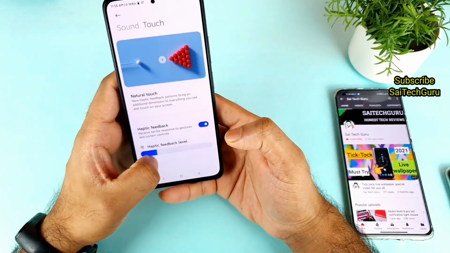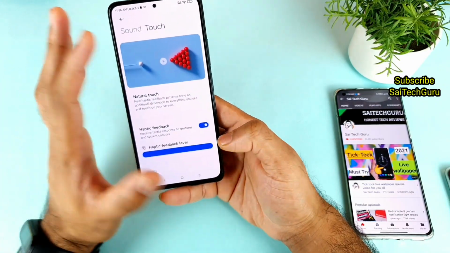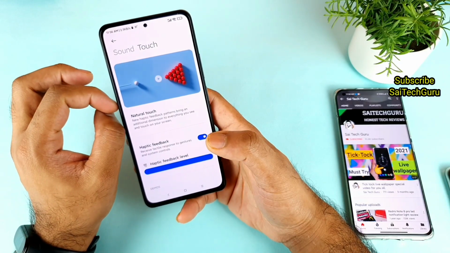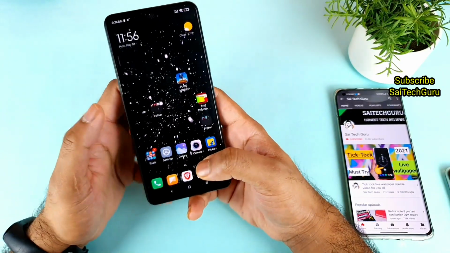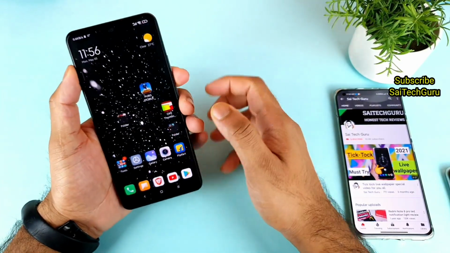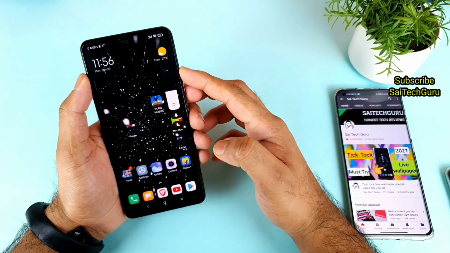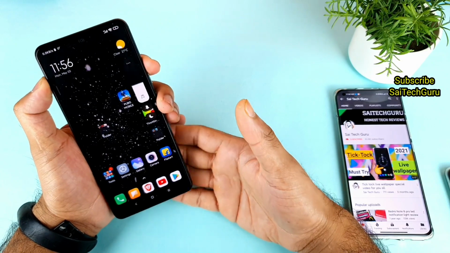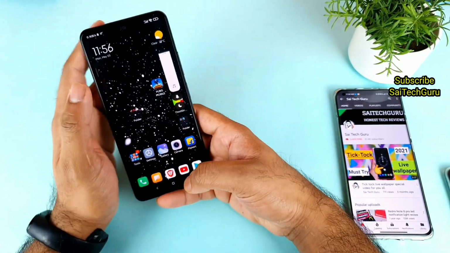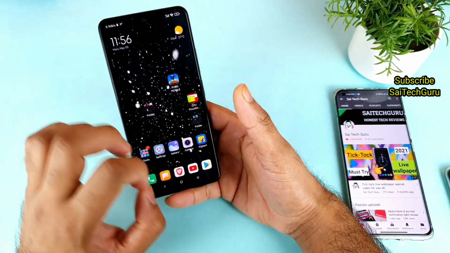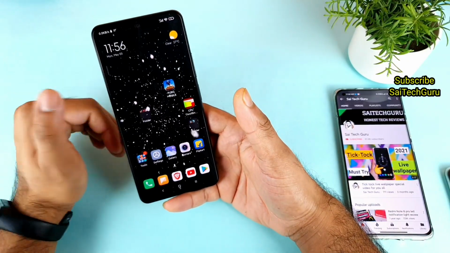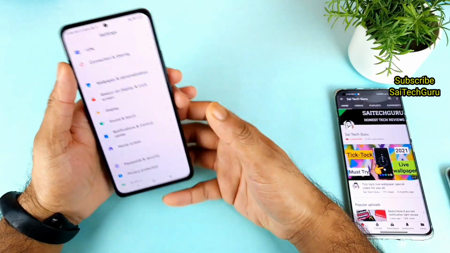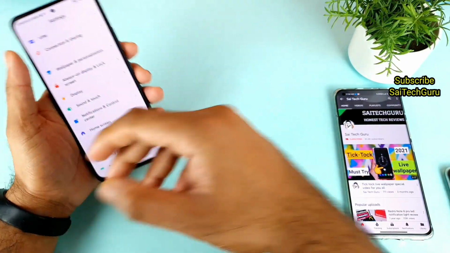This is a toggle where you can increase and decrease. The same thing is present, so there is nothing much different, apart from a few additional changes which they implemented in the latest MIUI 12.5. Now whenever you increase and decrease the volume, you can feel the vibrations, the haptic feedback as well. Before it used to not be there, but now you can actually feel the vibrations a little more intense when you increase and decrease the volume.